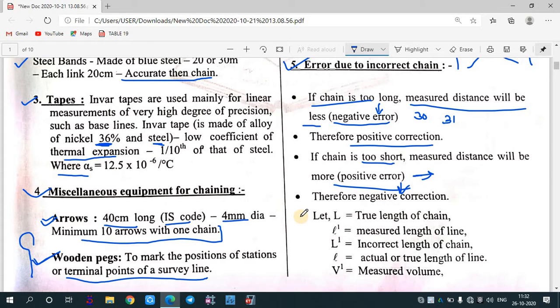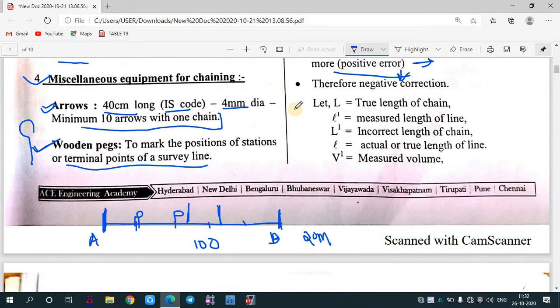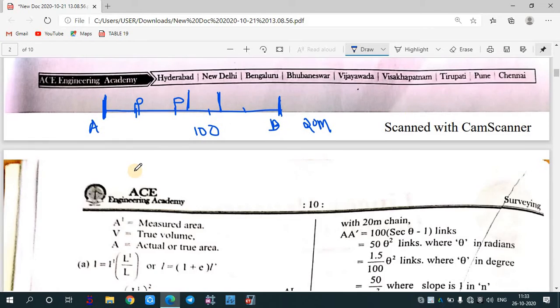After that, there are some formulas which are generally used to find the true length of the line. Let L be the true length of the chain, L1 the measured length of the line, and L1 the incorrect length of the chain. L equals the actual length of the line, and V1 is the measured volume.